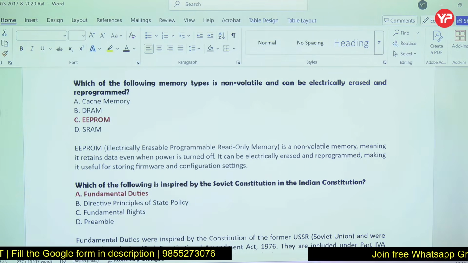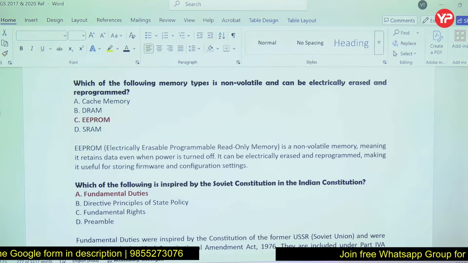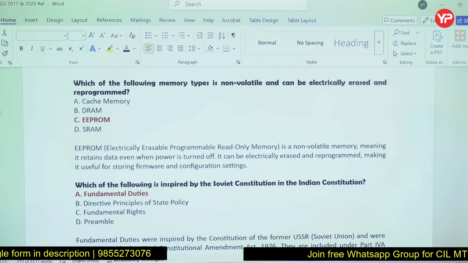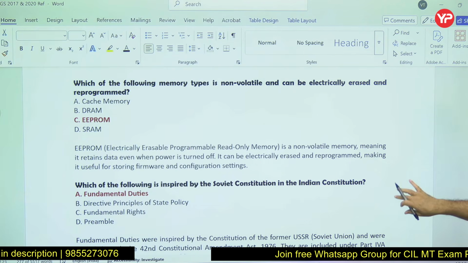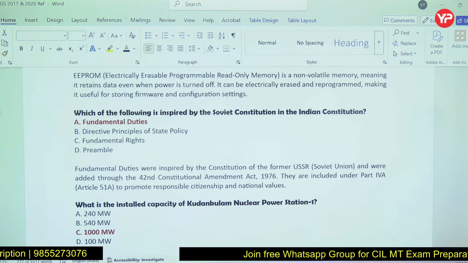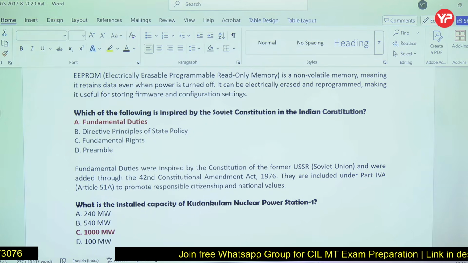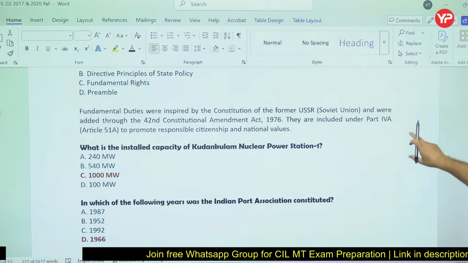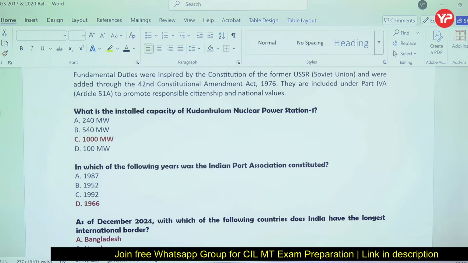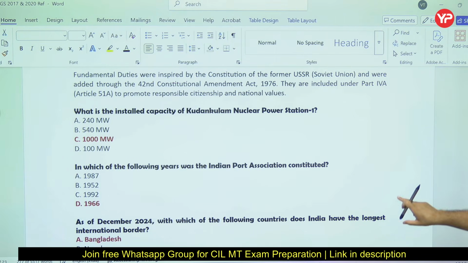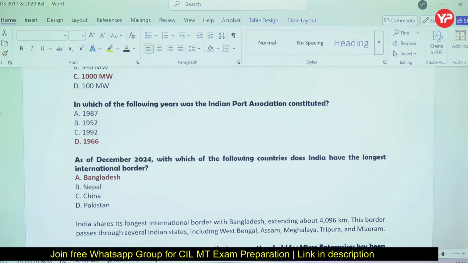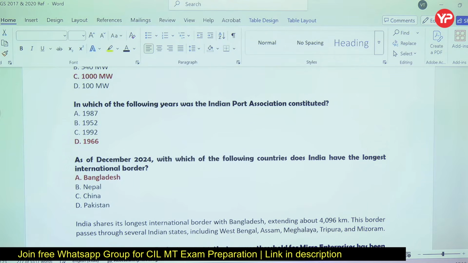So EEPROM, electrically erasable programmable read-only memory. Again, some topics from computers. So Soviet Constitution gave us fundamental duties. So we have taken fundamental duties from that. Kudankulam nuclear power station, you should know about that. Indian Port Association, 1966.